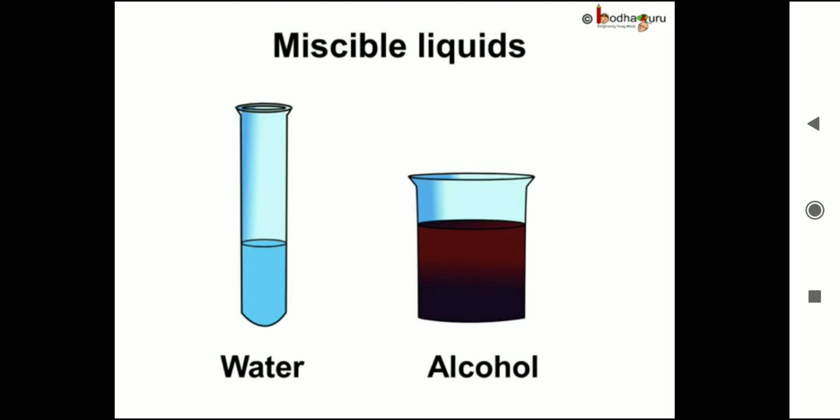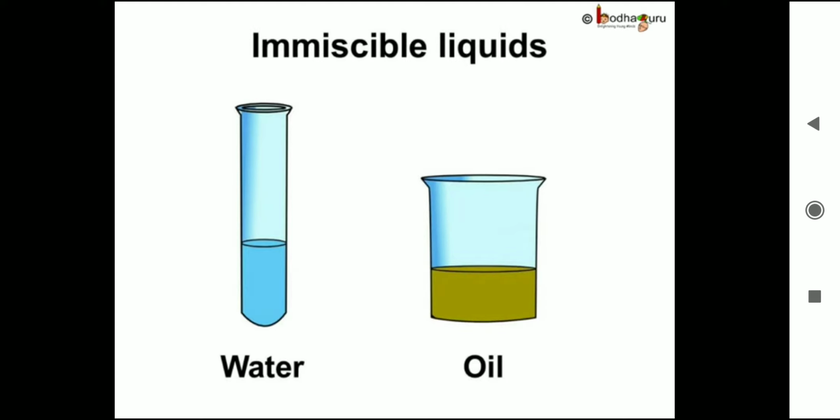Liquids like water and alcohol that dissolve in each other are called miscible liquids. So water and alcohol are miscible liquids. Liquids that do not dissolve in each other are called immiscible liquids. So water and oil are immiscible liquids.